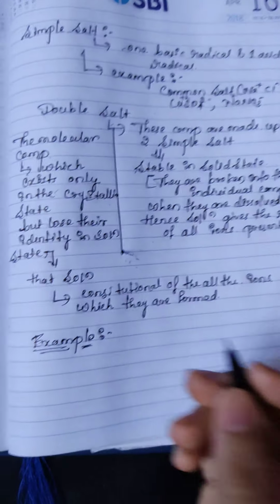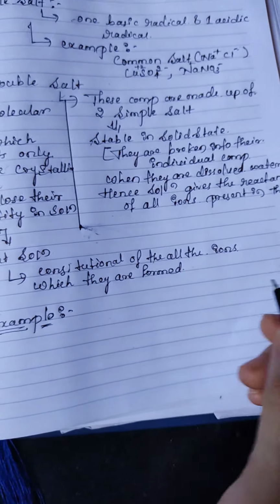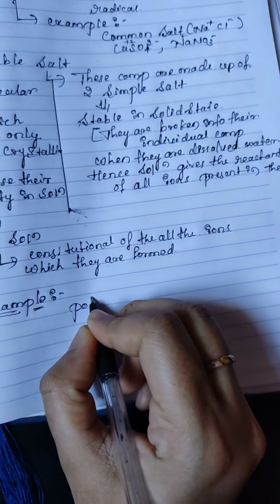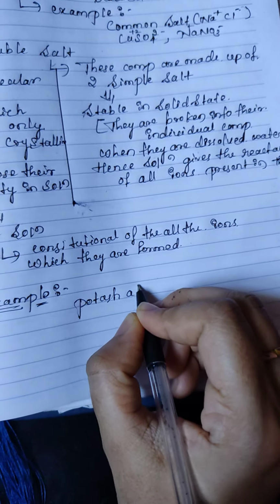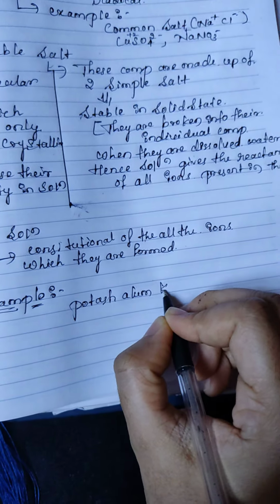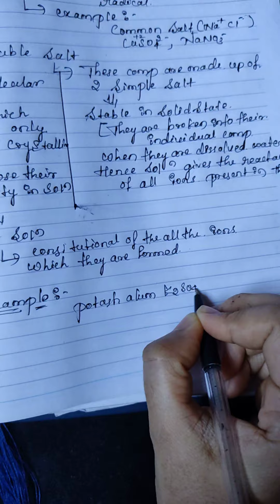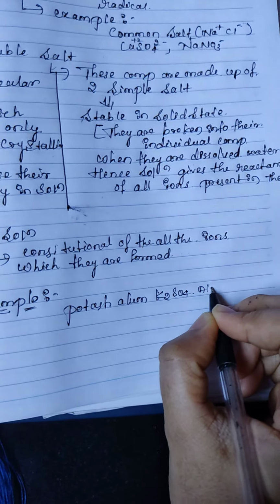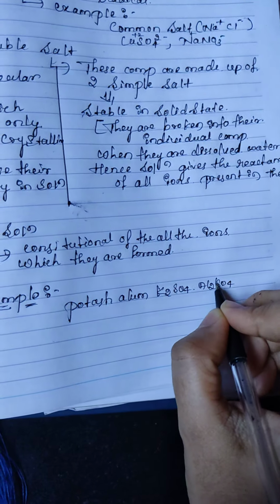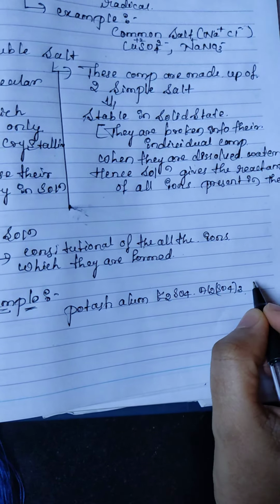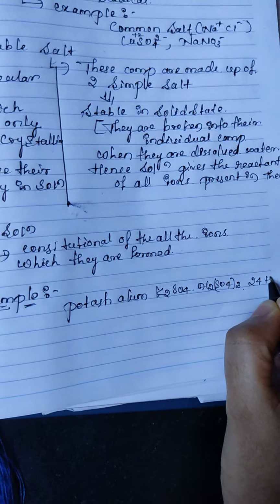Just look at the examples. One is potash alum. What is the formula? K2SO4, Al2(SO4)3 and 24 water molecules.